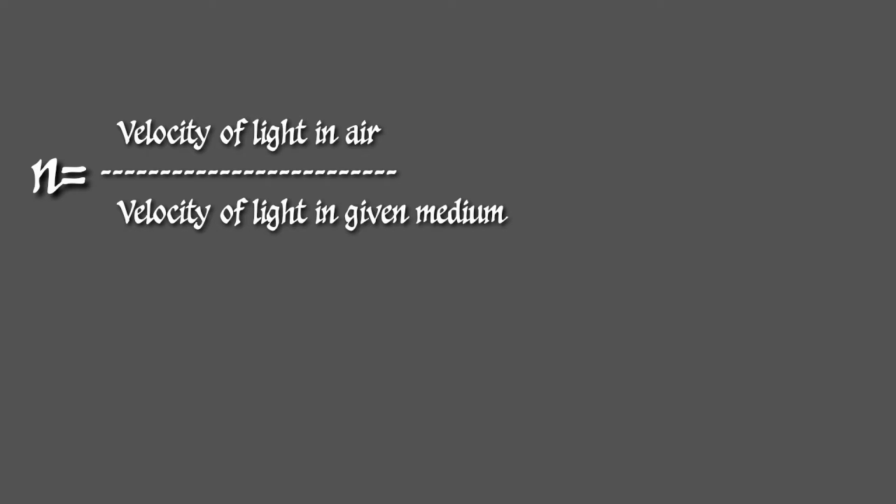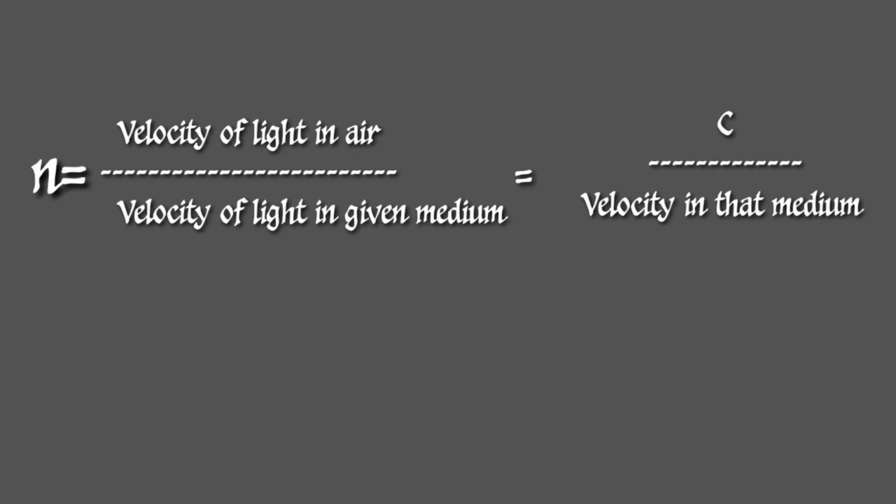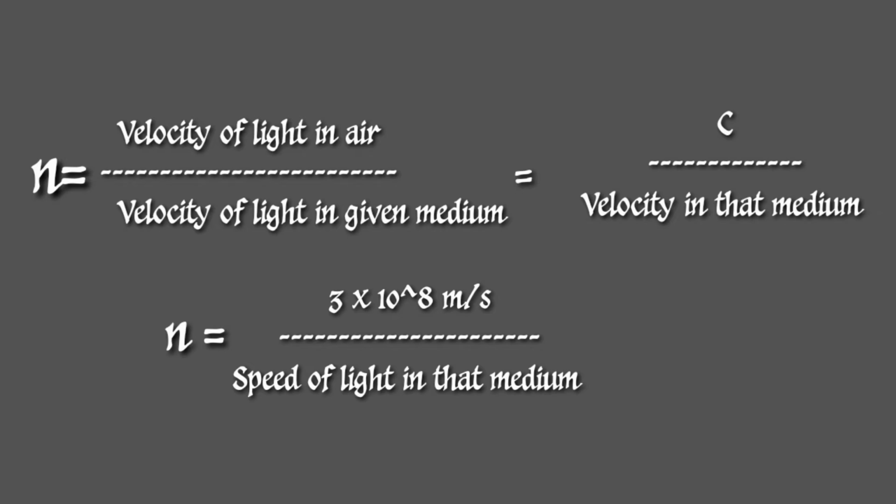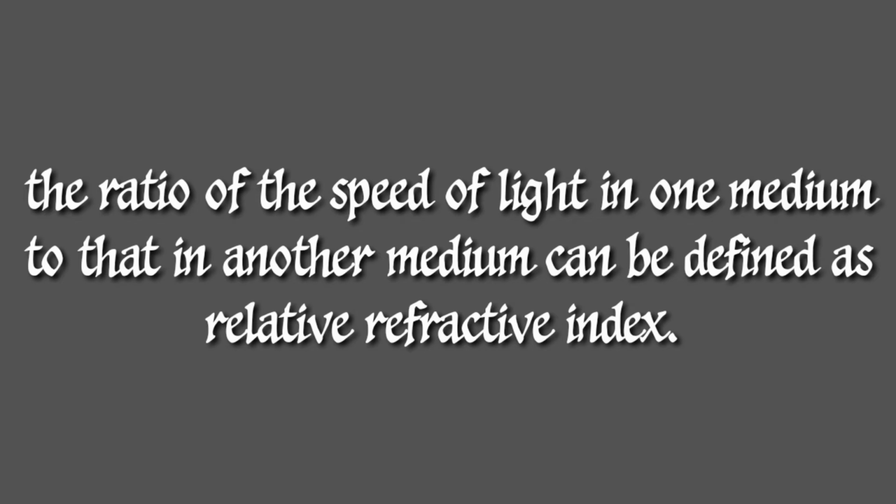Velocity of light in air is represented with c, and its value, you are familiar with that one, 3 into 10 raised to 8 meter per second. So the absolute refractive index of any medium can be obtained as c divided by speed of light in that particular medium, or 3 into 10 raised to 8 meter per second divided by speed of light in the given medium. That gives the absolute refractive index. And if we are measuring the refractive index of a medium with respect to one other than air, then that is the relative refractive index.